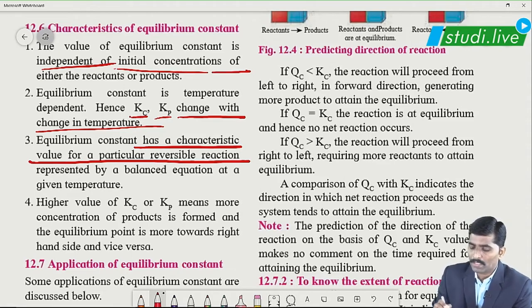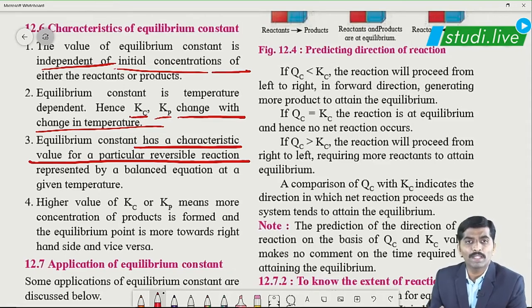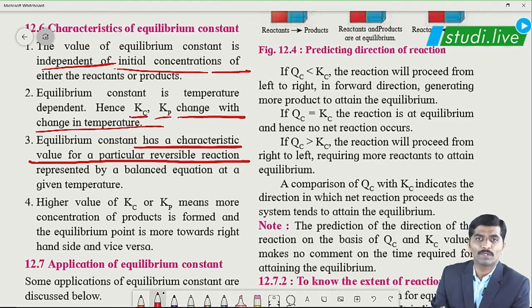Fourth one: the higher the value of Kc and Kp, the more concentration of product is formed, that is, the forward reaction has been favored. Correct? The lower the value of Kc and Kp, the backward reaction is favored.